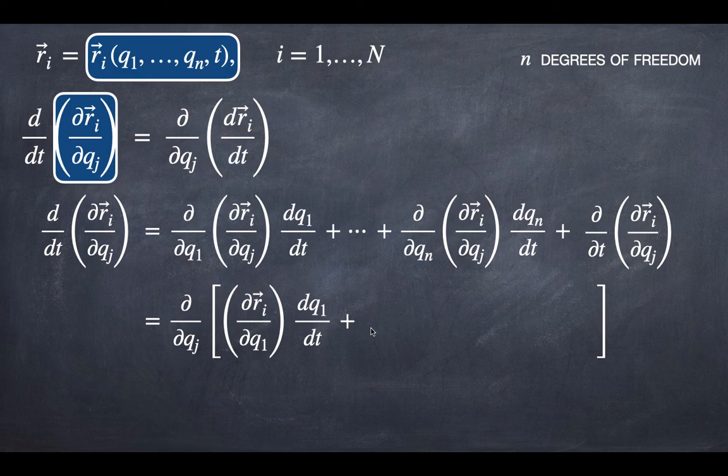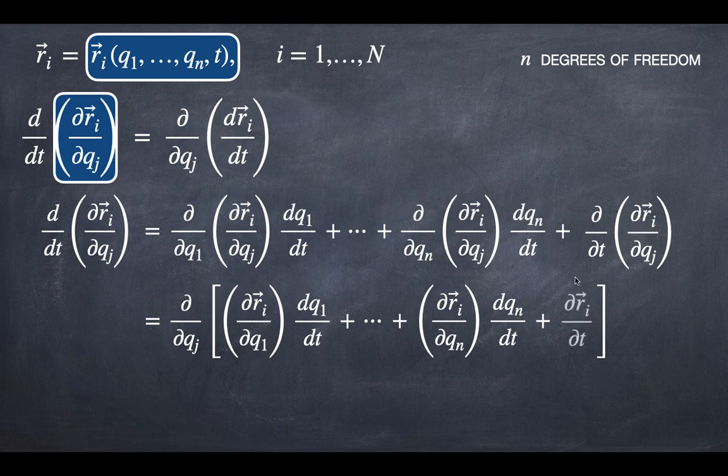We will do the same for the second term, writing the partial derivative with respect to Qj on the left, up to this term here, which will be del Qj of del Ri del Qn, multiplied by Qn dot, and the last term will result in del Ri del T, because del Qj is written on the left of this term.